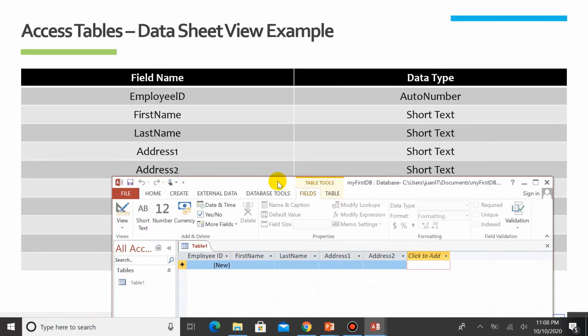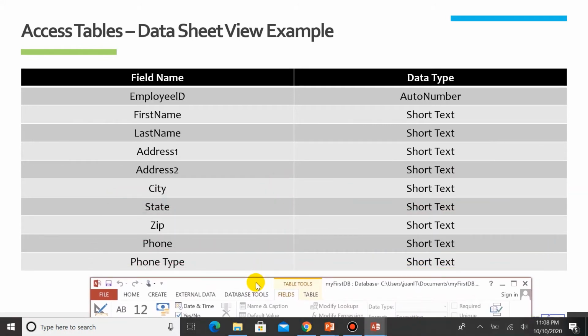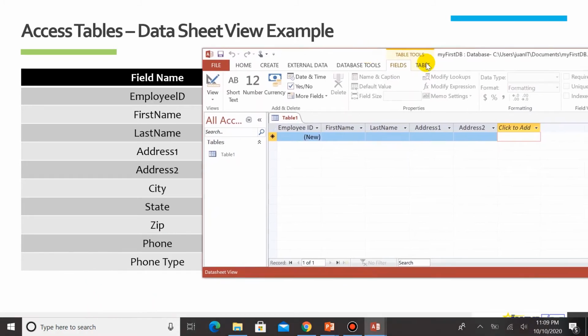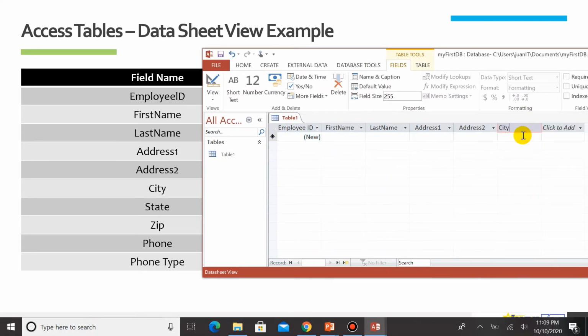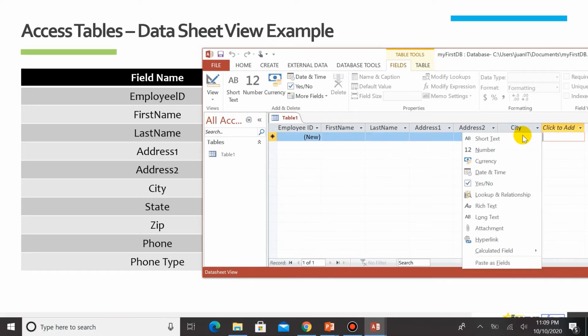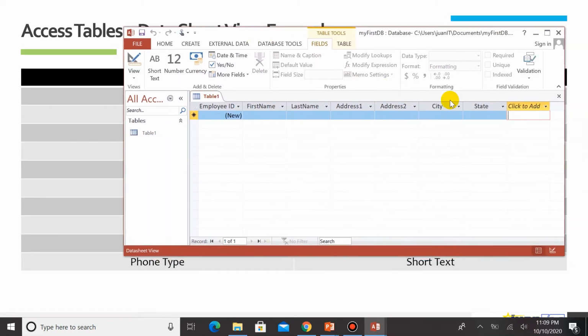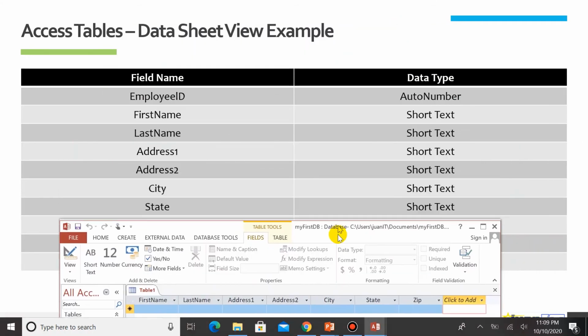Next, after Address2, is City as Short Text. All of the succeeding field names have a data type of Short Text. So next is City. Click Short Text, this is City. Next is State, Short Text, State. Next is Zip, Short Text also. We've got Zip here for the zip code. So we have successfully added it.